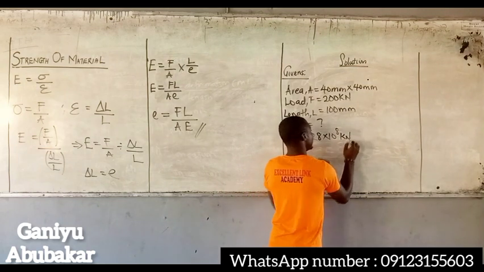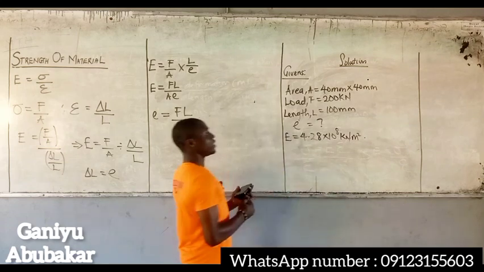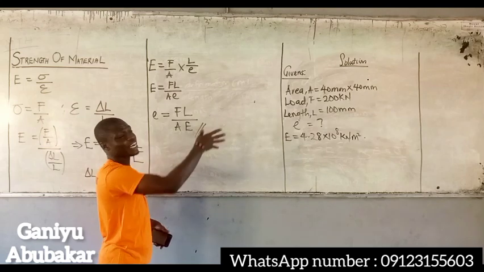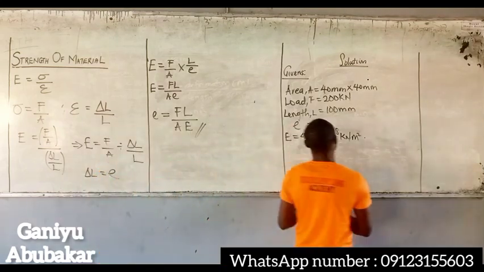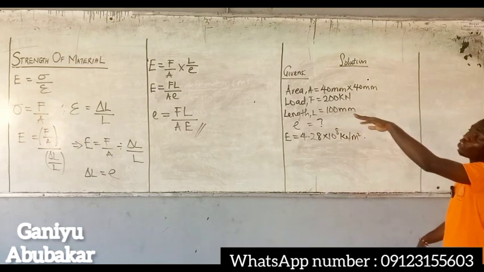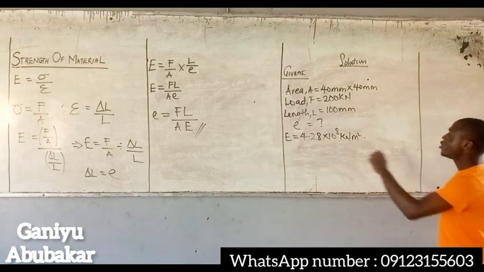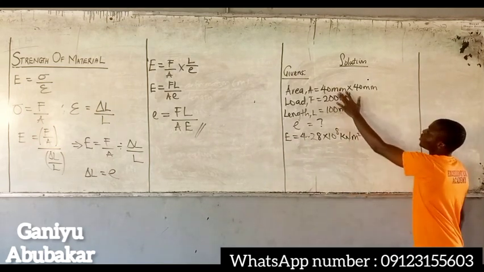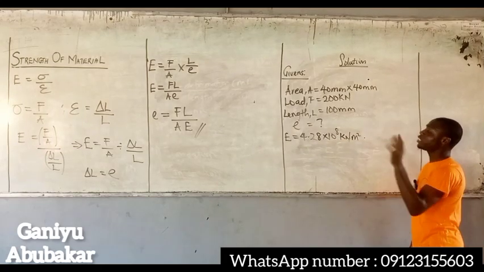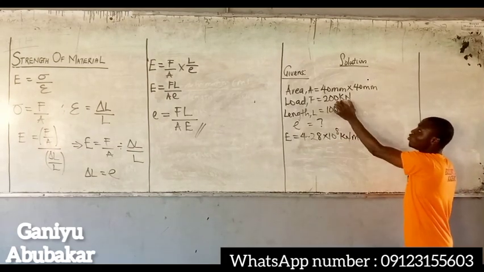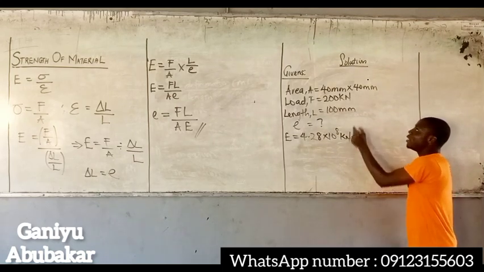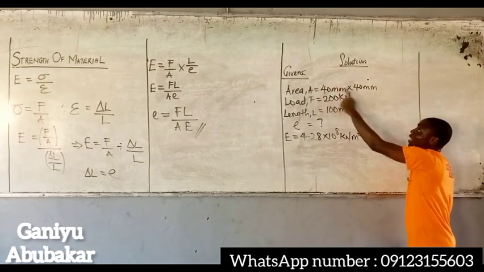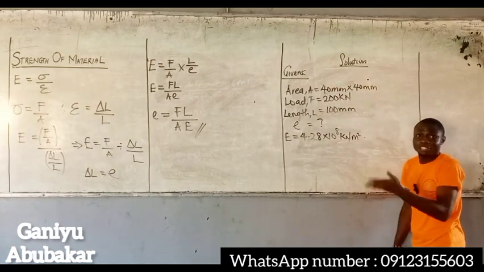Now listen, your first step is to list the parameters. Your next step is to check whether you are converting. Obviously, I'm converting. For strength of materials, there is one concept: any unit that your modulus has, you convert all the other units to your modulus unit. Now at this point, I'm having kilonewton, no problem. I'm having meter and millimeter, there is a problem.